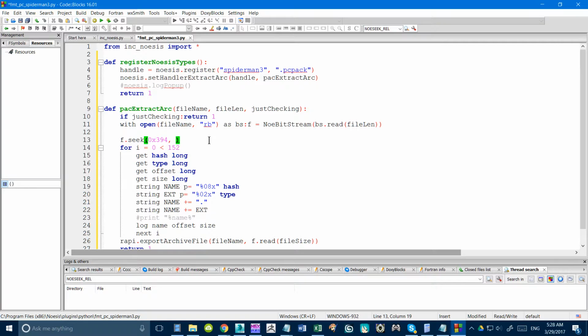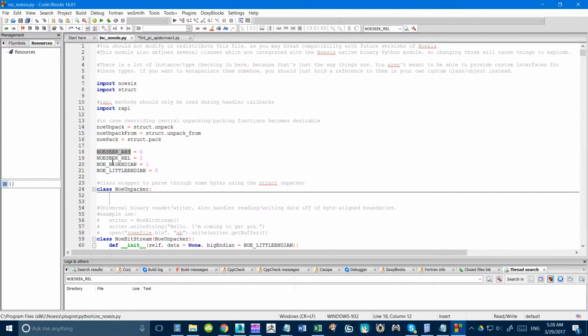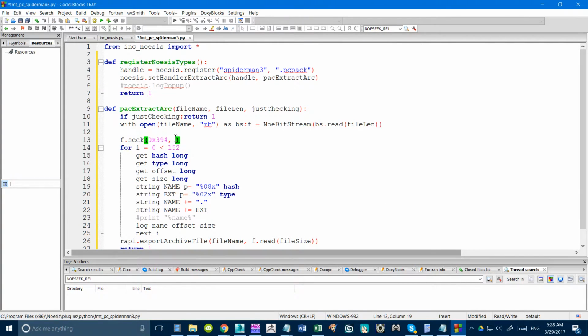It would move from that position down. Or I guess you can go up or down, it doesn't matter. And then the third mode will move you from the bottom up. Okay. Now, when you include this script, there are constants set. So, for example, Noesis seek absolute will be 0 for mode 1. So we can use that to abbreviate and get a more visual understanding of what we're doing.